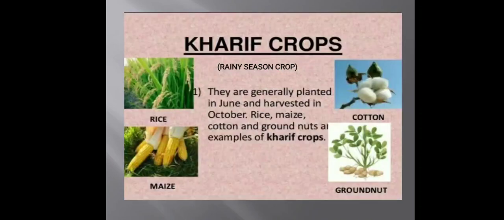Second type of crop is the Kharif crop, also known as the rainy season or monsoon season crop. Plants are generally sown in June and harvested in October. So the main examples of Kharif crop are rice, maize, cotton and groundnut.